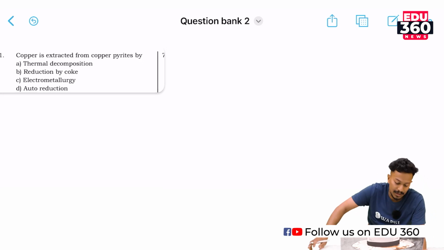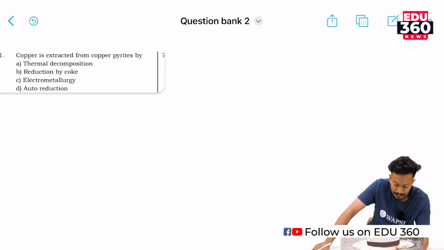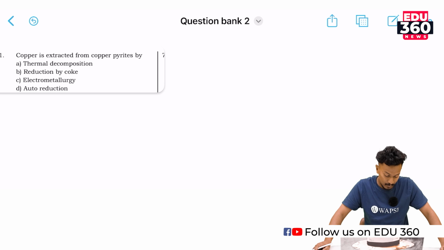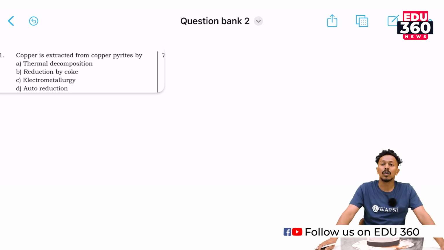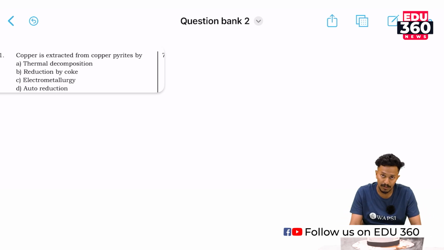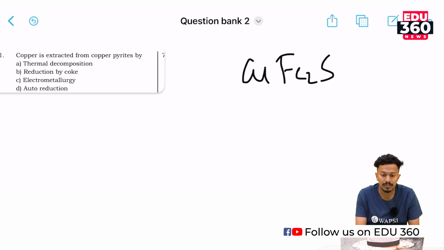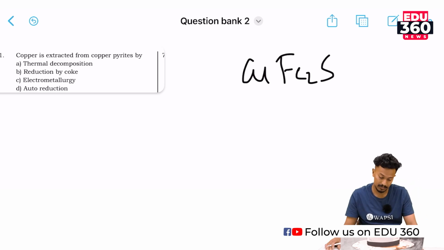Copper is extracted from copper pyrites by thermal decomposition, reduction by coke, electrometallurgy, or auto reduction. You have studied in metallurgy the reduction of copper pyrites. Okay, what is copper pyrites? It's actually a sulfide ore. CuFeS2. This is copper pyrites.